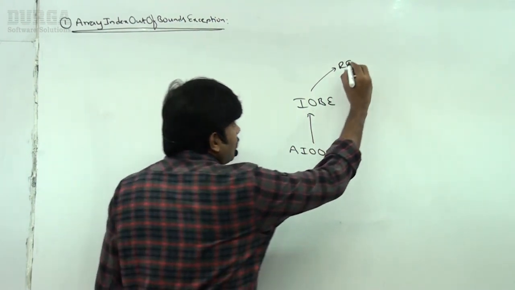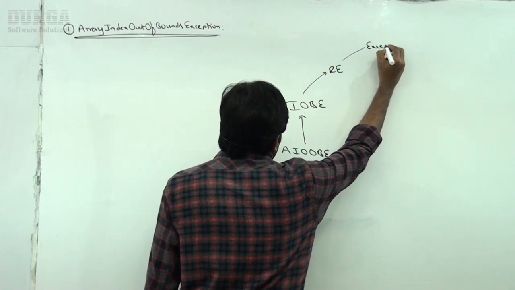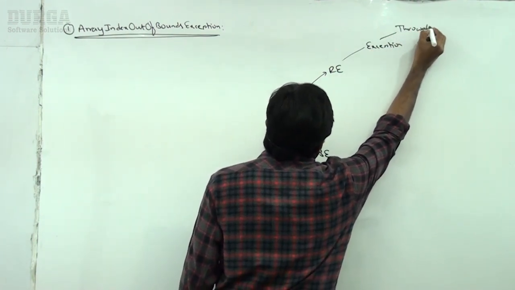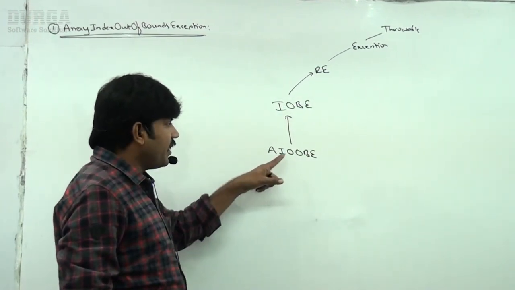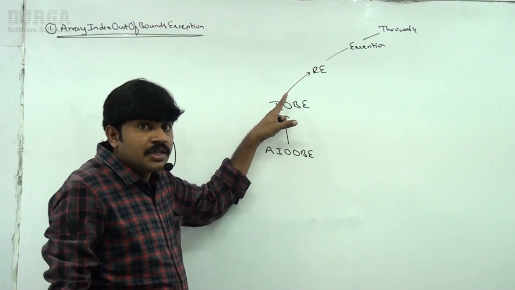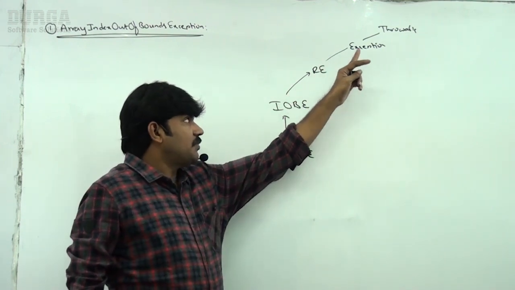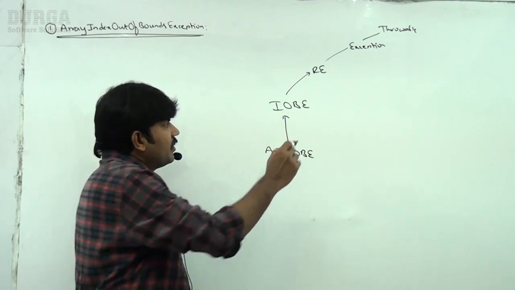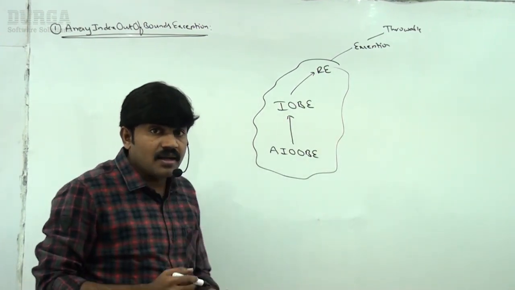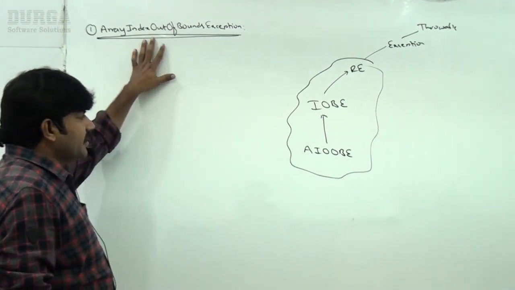Of course, RuntimeException is the child class of Exception, which is the child class of Throwable. Now the complete story: ArrayIndexOutOfBoundsException is the child of IndexOutOfBoundsException, which is the child of RuntimeException, which is the child of Exception and Throwable. Have you remembered? RuntimeException and its child classes are unchecked. That's why it is an unchecked exception.